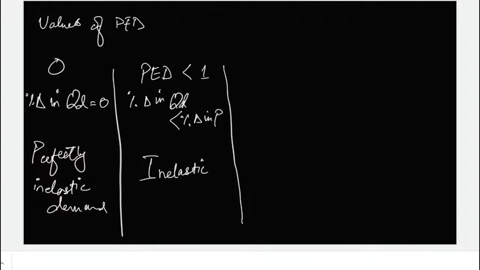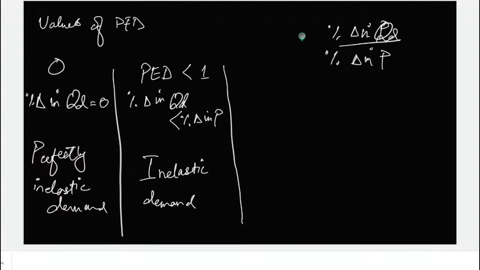It's not perfectly inelastic, but still it's inelastic. The demand is not changing as much as the change in price. Percentage, you mean, right? Another thing, you must have noticed that we're talking about percentage. It won't be a like to like comparison. To make it a like to like comparison, we have to compare in percentages. Once the values are in percentages, we can compare percentage to percentage. But we can't compare, for example, change in dollars to change in kgs or change in number of units sold of something.